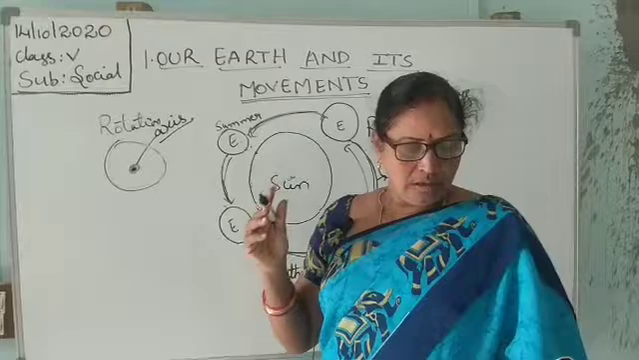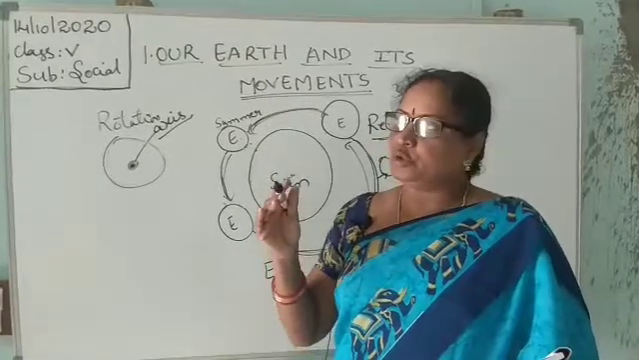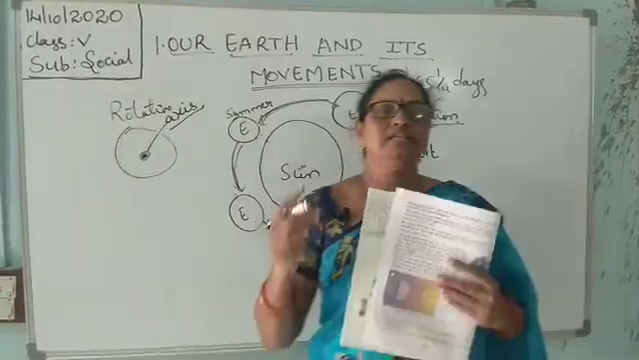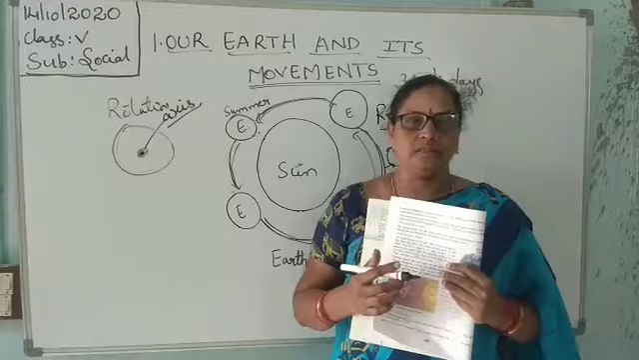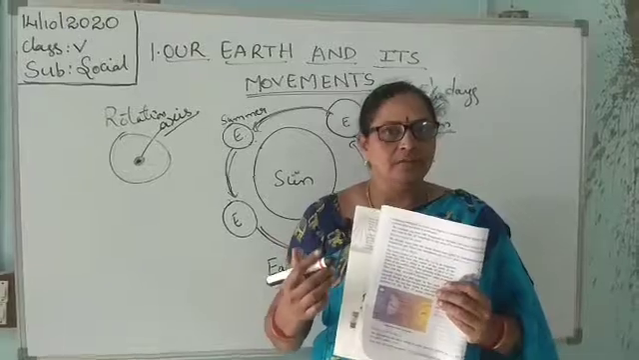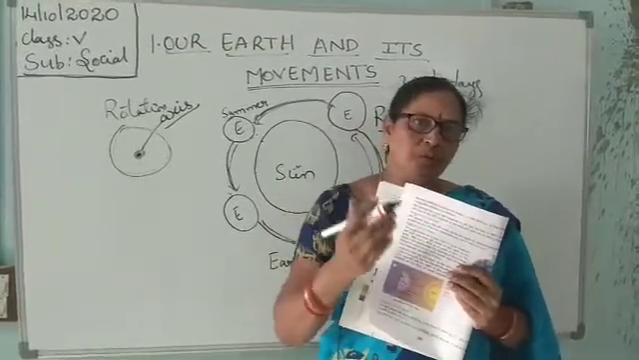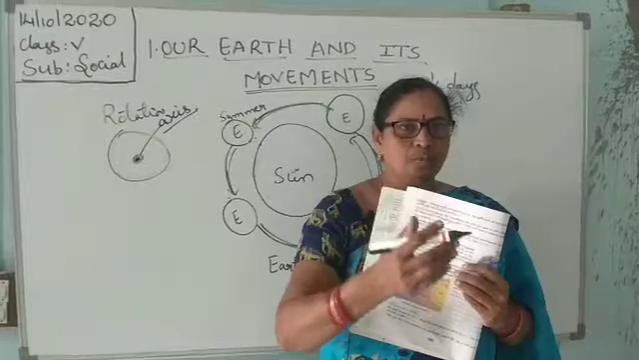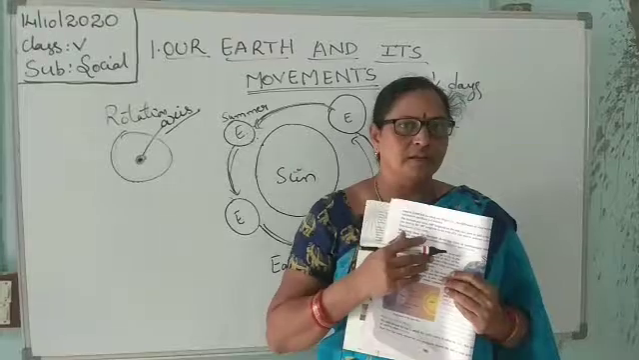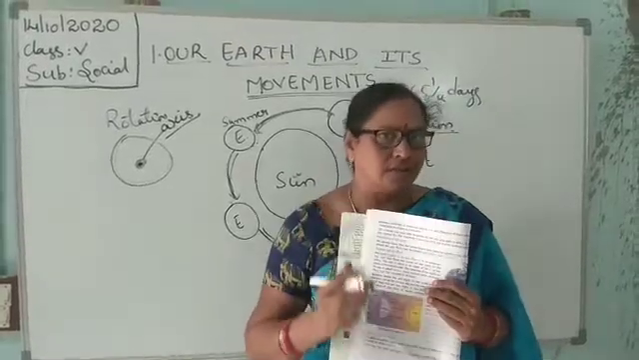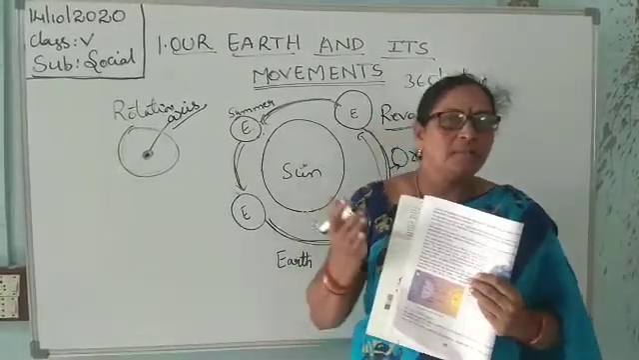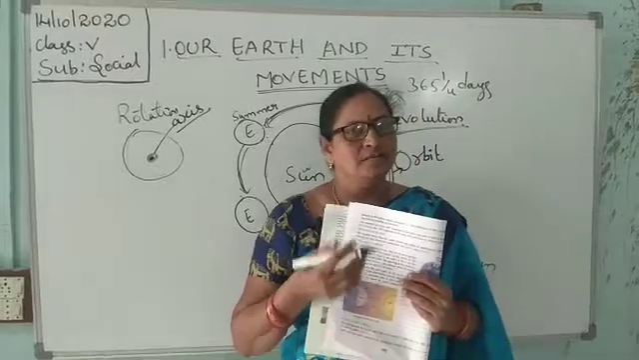When the North Pole comes toward the sun, near to the sun, it means the South Pole is very far away from the sun. It means the places in the northern hemisphere feel the summer season and the places in the southern hemisphere feel the winter season.